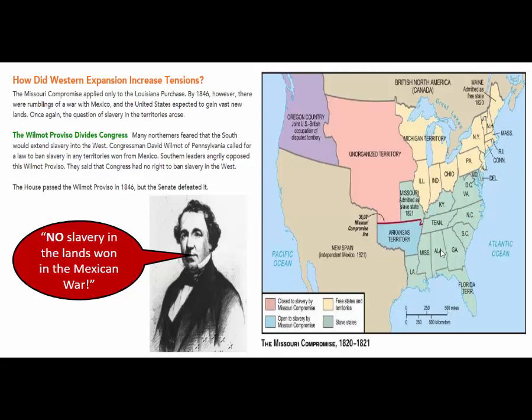But in the Senate, because we had an equal number of slave and free states, and every state gets 2 senators, well, if you have a 50-50 split, a bill can't pass. And so it failed in the Senate, where there was equal power between the North and South. However, in the House of Representatives, because that's based on population, the North had a clear advantage there. So it passed there, but it didn't in the Senate.